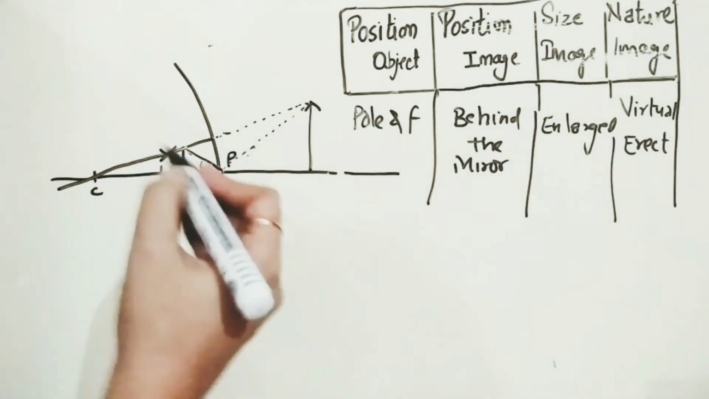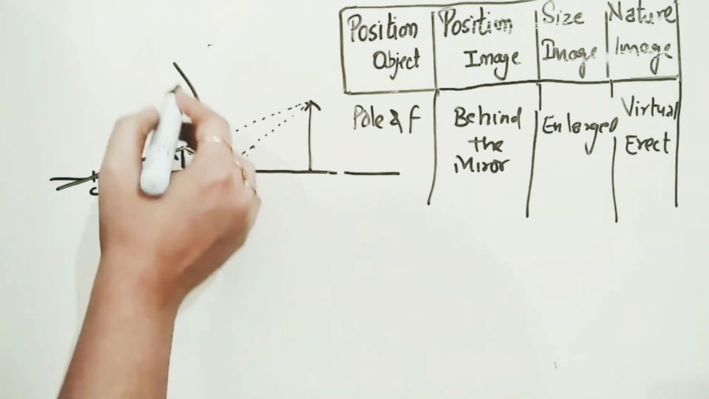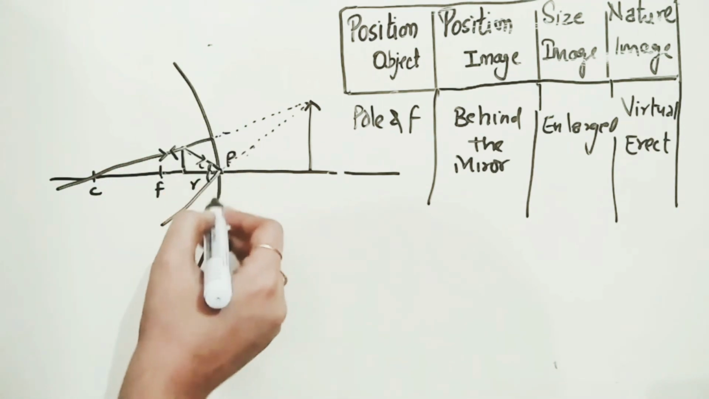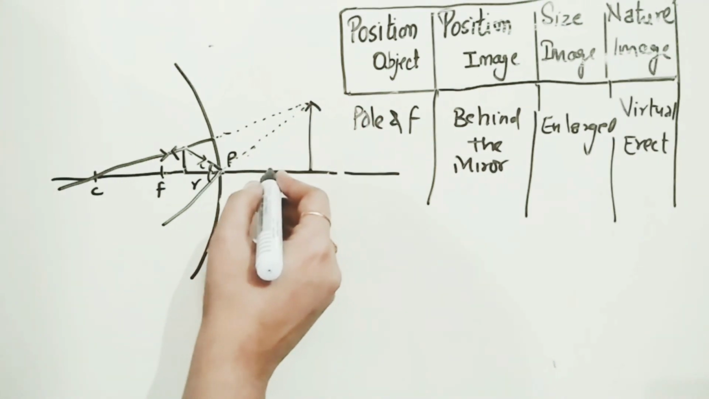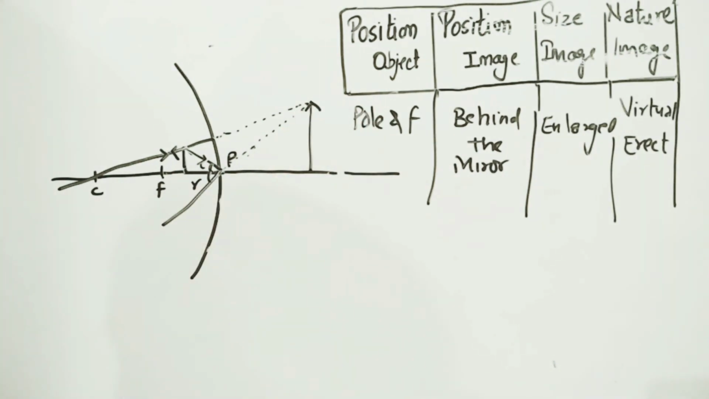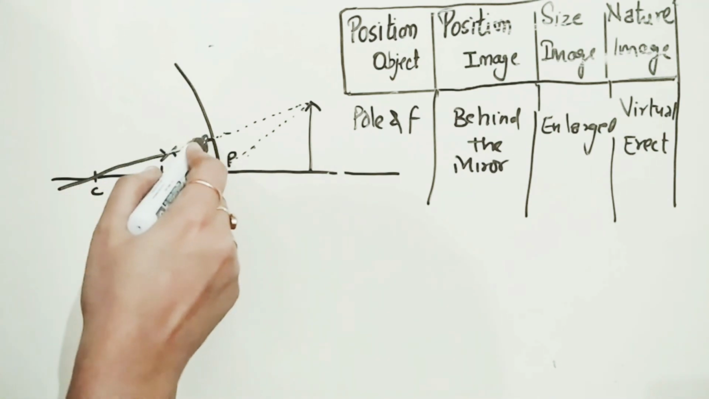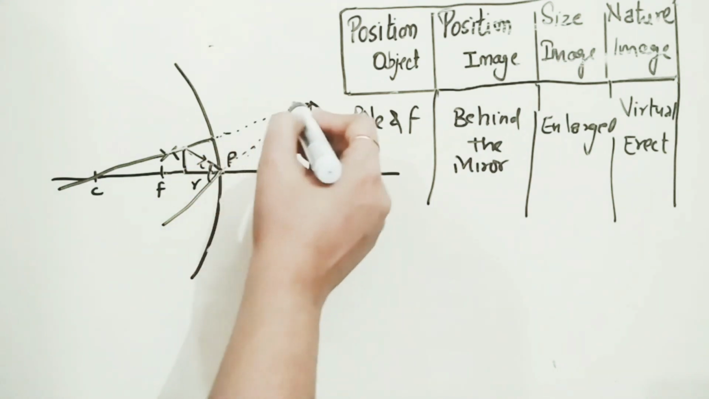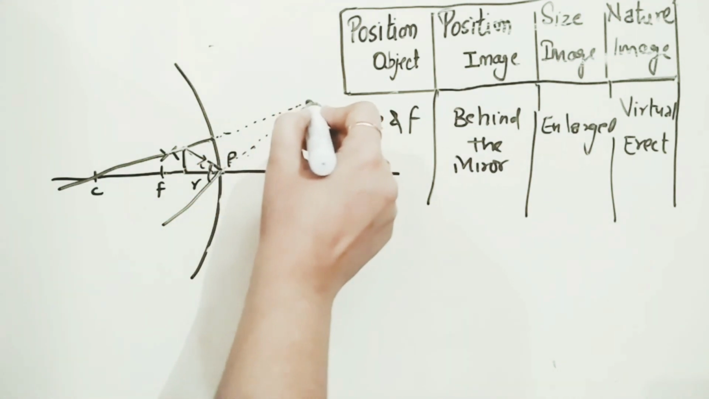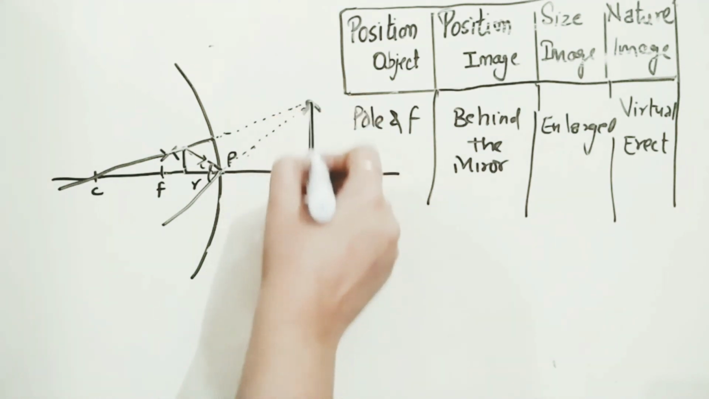So what we have to remember is two things. First, the ray making angle I with the mirror is reflected by angle R, and we extend it behind the mirror. Similarly, the ray passing through the center of curvature remains undeflected. Both rays are extended behind the mirror and they meet at this point.